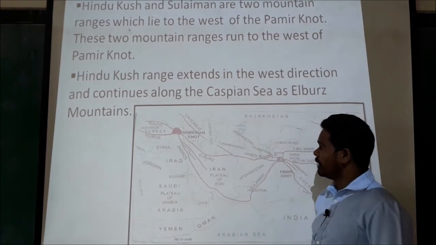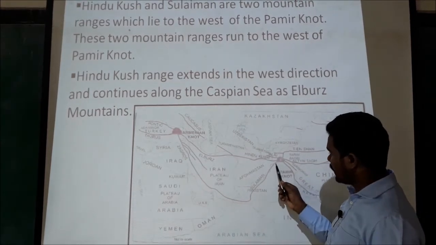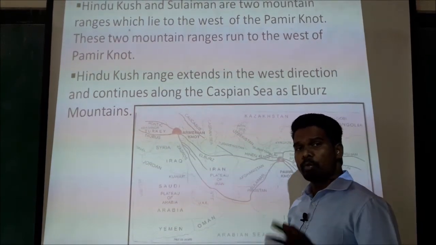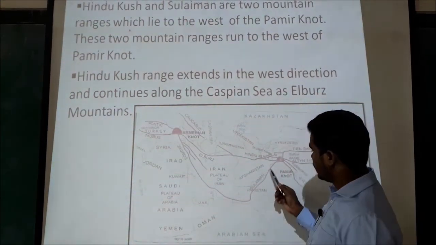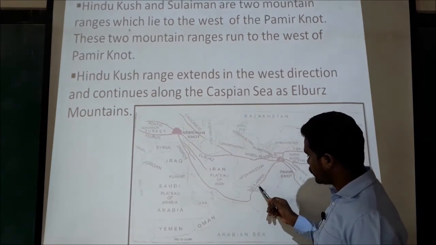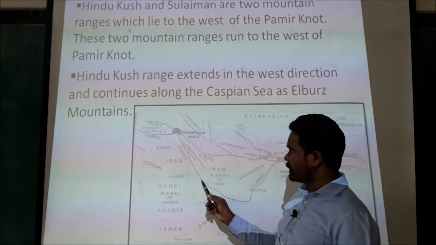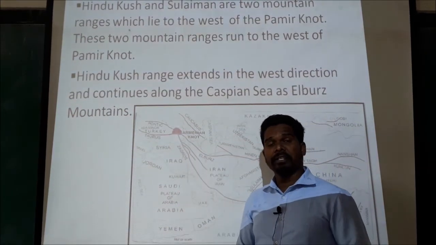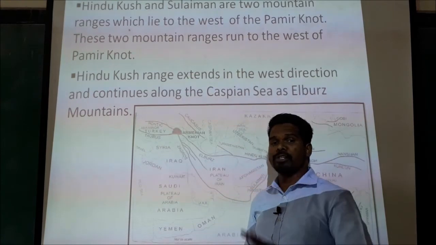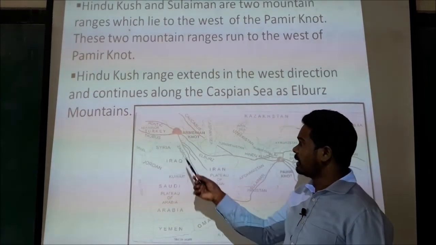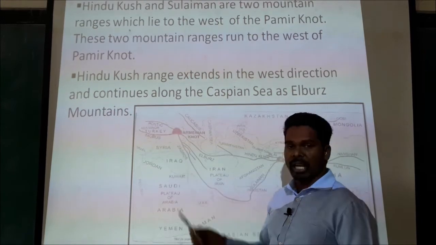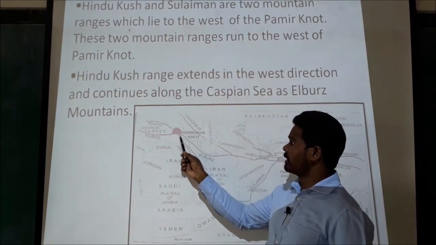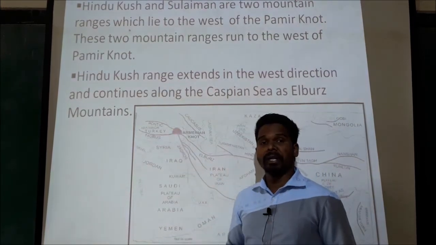Okay. Next one is Suleiman Range. Look at here, another mountain range which is running in the west direction. So this mountain range, Suleiman mountain range, also runs in the west direction, and it is bifurcated or divided into two branches as northern Kirtar and Zagros mountain ranges, and lastly it also converges in Armenian Knot.